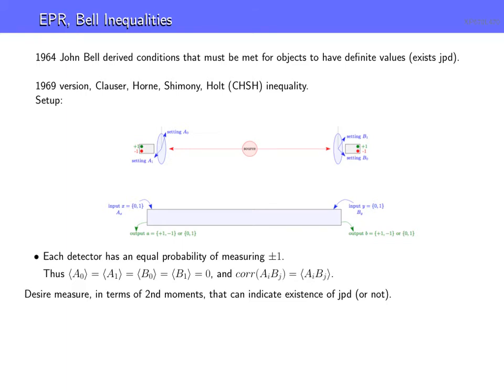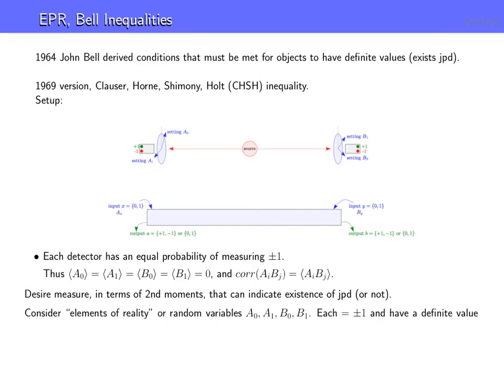So one way we want to start to build this up, and this is the part we have to think about: we want to think of elements of reality, really just random variables. These are A0, A1, B0, and B1. They each take values plus or minus 1, and in each run of the experiment, we want to think of them as having definite values. We're making this assumption, so we want them to be elements of reality. So in any run of the measurement, as the particles go out, the particle has a definite value for A0, a definite value for A1, again plus or minus 1, and the same for B0 and B1.